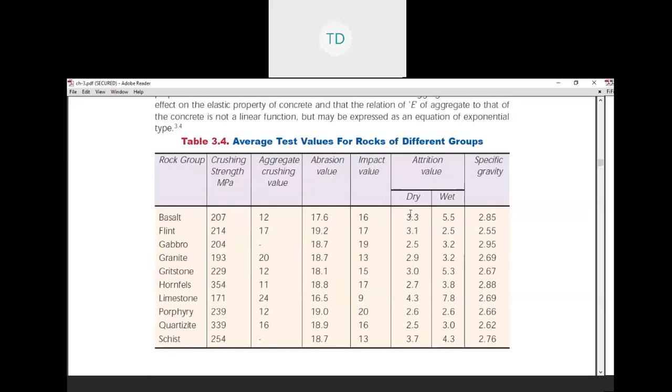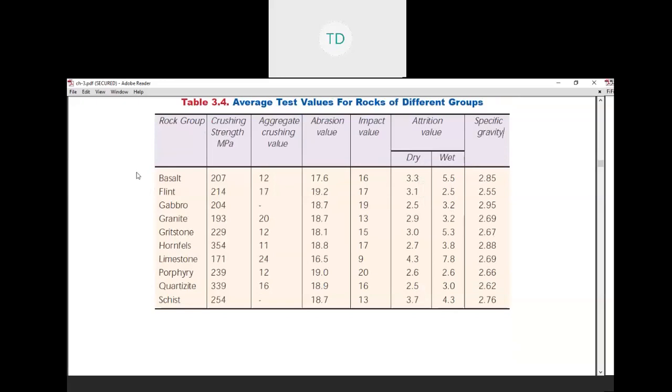Here is Table 3.4, average test values for different rock groups, as mentioned in modulus of elasticity, also mentioned in the Los Angeles test. There are some rock groups: crushing strength of that aggregate, aggregate crushing value, abrasion value, impact value, attrition value with dry and wet aggregate, and specific gravity also.